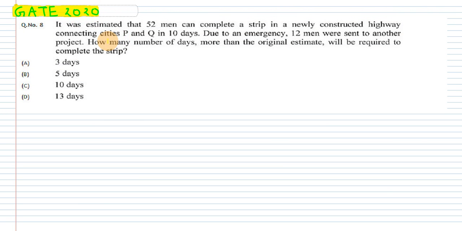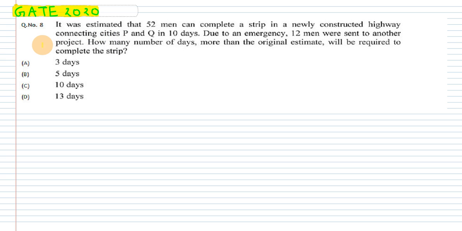Okay, now let's read the question. This question is very easy. If you read the statements very carefully and do accordingly, then you will get the answer easily. But many students got it wrong. It is very easy, but they got it wrong because they did not read everything given in the question, and they just found an answer and took it because of the time pressure in the GATE examination. So I suggest you read the question properly, then only find the answer.